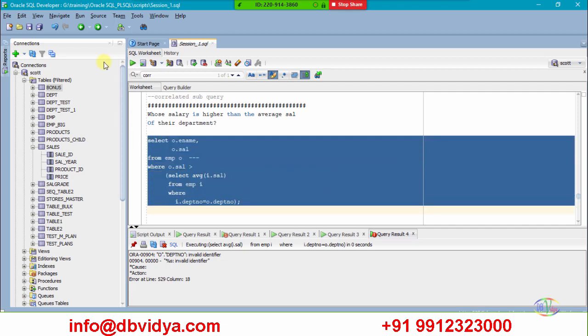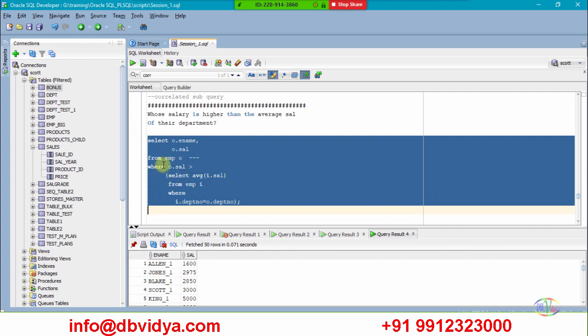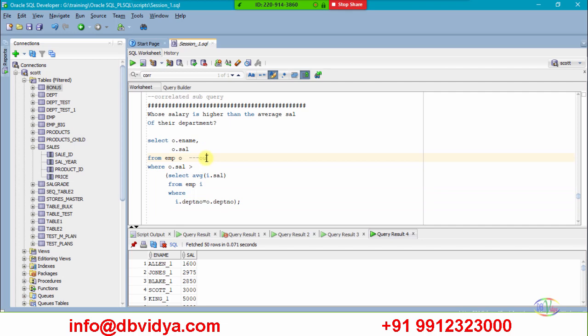Can you please tell again, like outer query? What is the outer table here? EMP, this one, right? This is the outer table. Why are you telling this outer table? This is the first table, right? This is the first table from which I am displaying the data. Okay, that is the outer table.